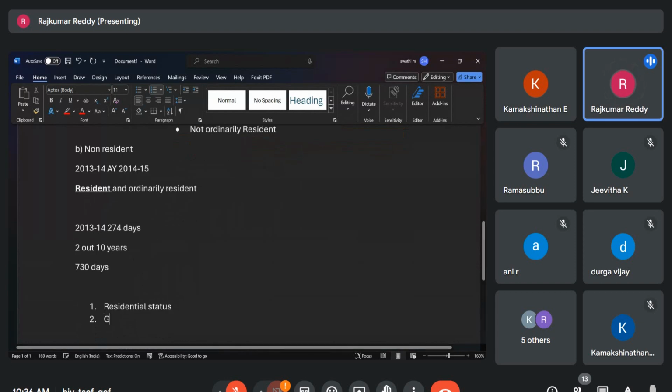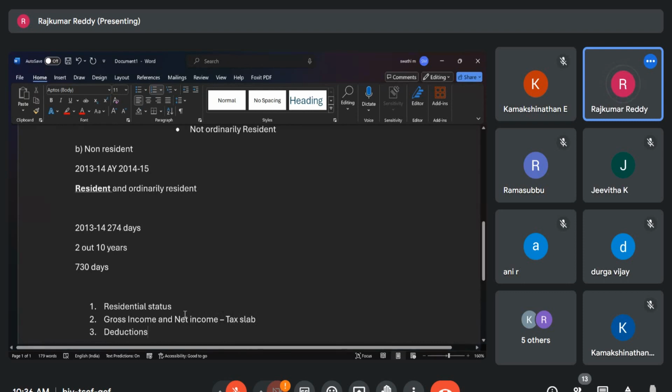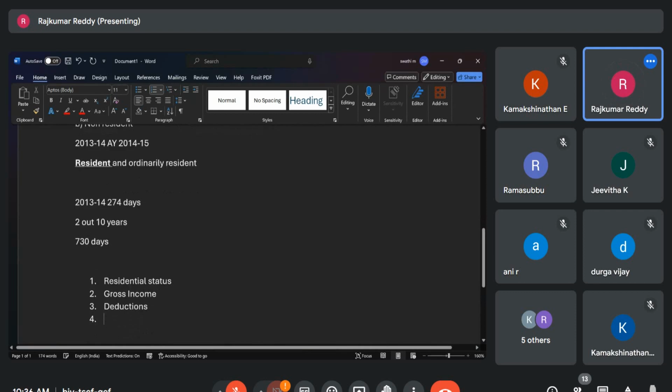Then, if we calculate the income as per the Income Tax Act, his gross income and net income should fall in the income tax slab. How will the net income come? After claiming the deductions available in the income tax.